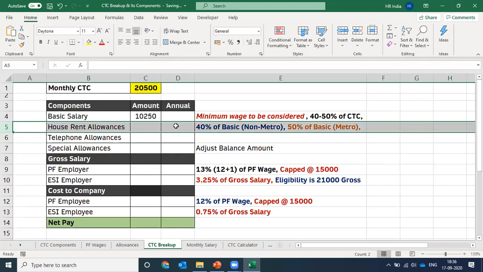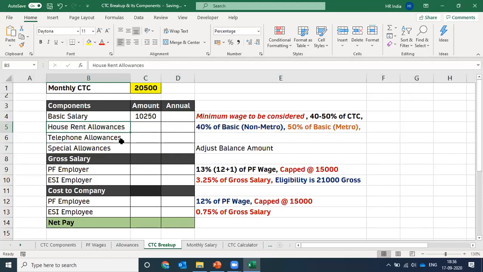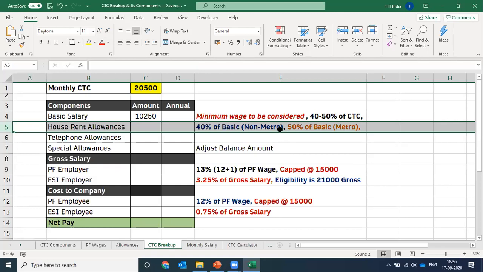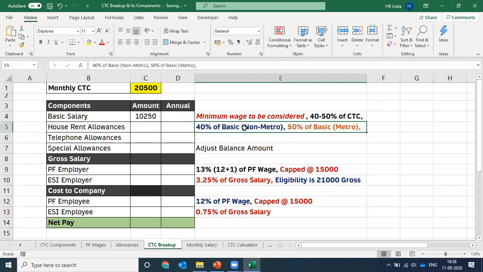So whenever you are picking up the house rent allowance as an allowance in the part of their salary, how do we pick up that amount? What amount shall be kept in house rent allowance? The criteria to decide the house rent allowance of an employee is given by the income tax department, right? So the criteria is